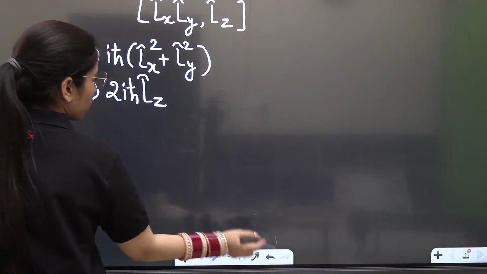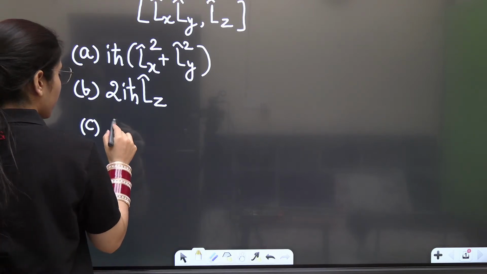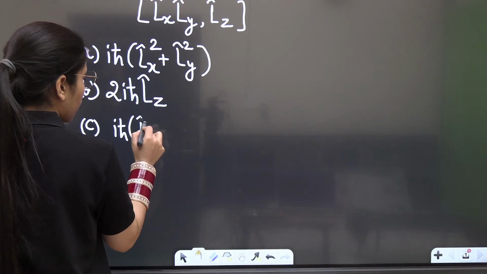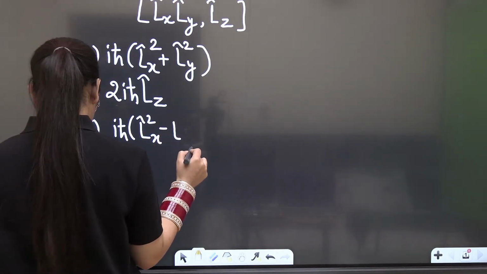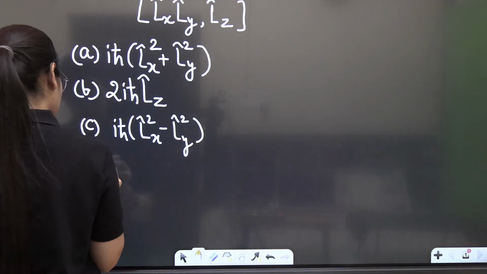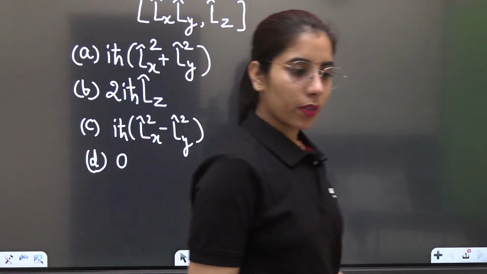Next, option C is iota h cut. You can get the answer in just a few seconds if you have understood clearly what we have discussed. You don't need more than a few seconds. And option D is 0. Just check it out and tell me which one is the right answer according to you.